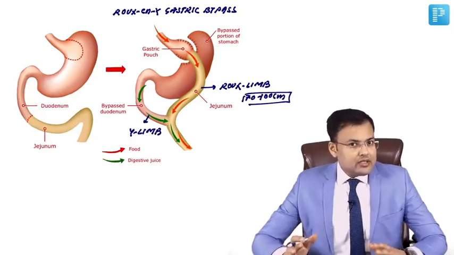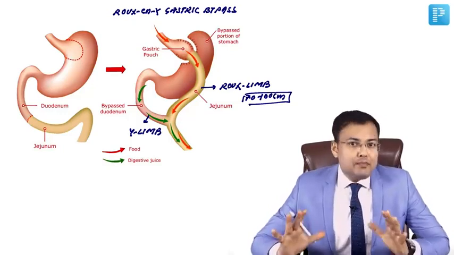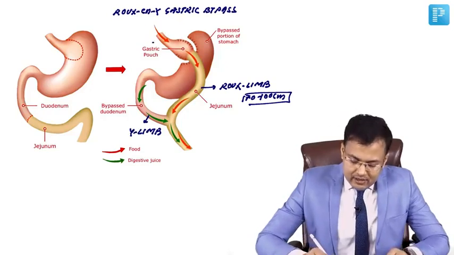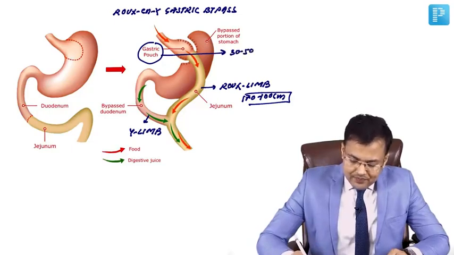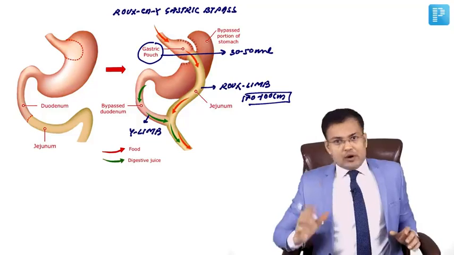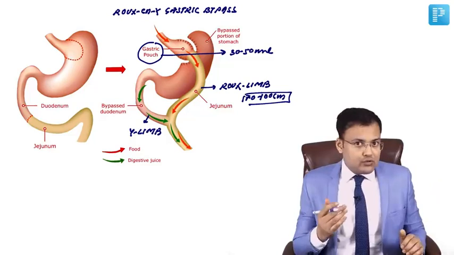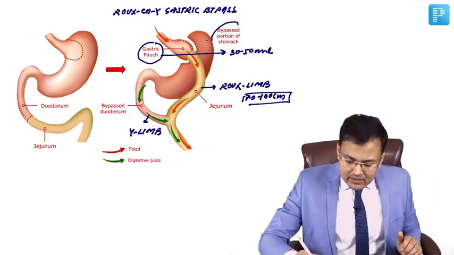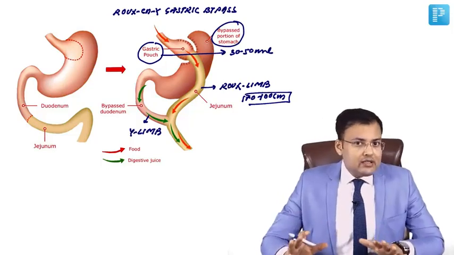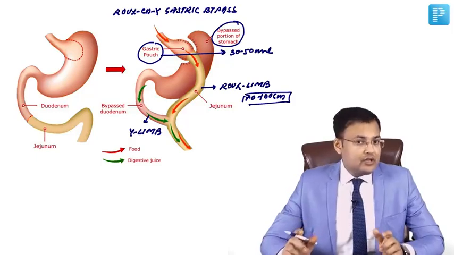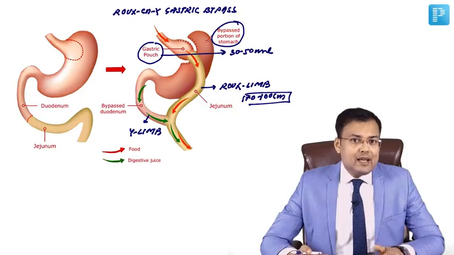First question. This is Roux-en-Y gastric bypass. So we are going to bypass the major part of stomach. Here you can see we create a small gastric pouch, content 30 to 50 ml, right? And from this small pouch of stomach you are going to perform the anastomosis with Roux limb of jejunum. So the rest part of stomach is bypassed. Worldwide, this is most commonly performed procedure, and we discussed it is largely restrictive, mildly malabsorptive.